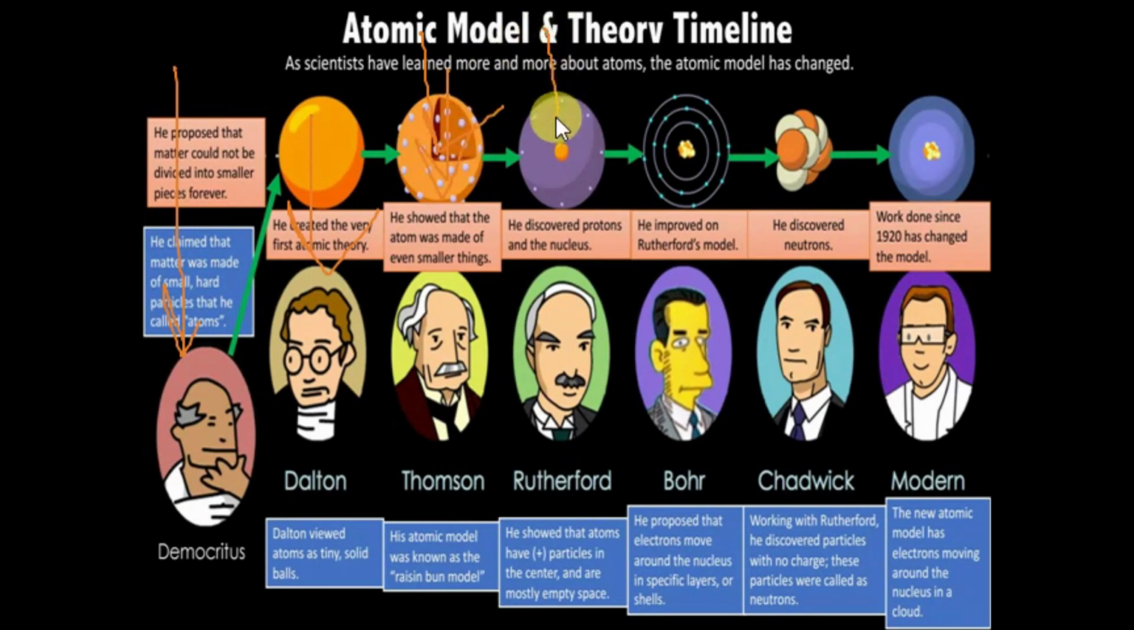Rutherford discovered positive charge. Chadwick discovered neutral particles. Bohr said that electrons have different energy levels. So different energy levels for electrons were discovered by Bohr. So this was the basic timeline about this topic. I hope this is clear for you.